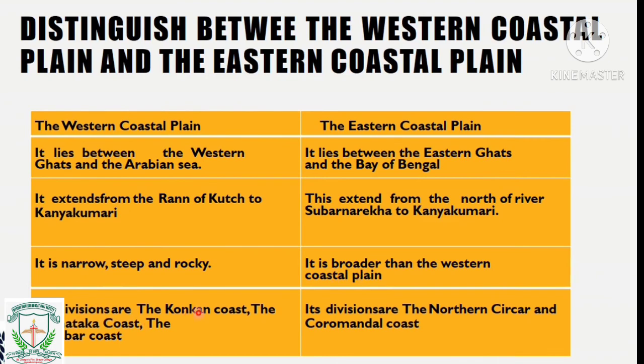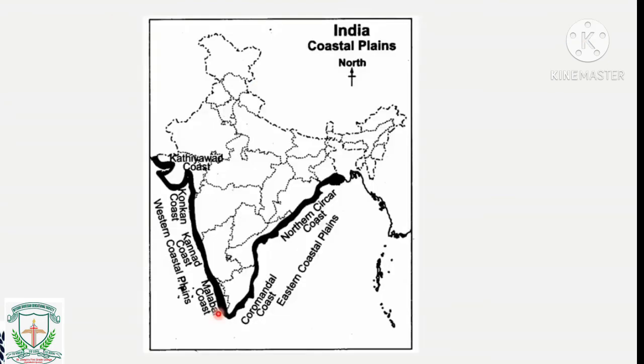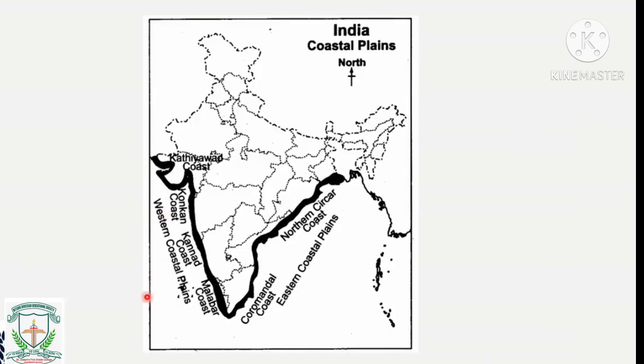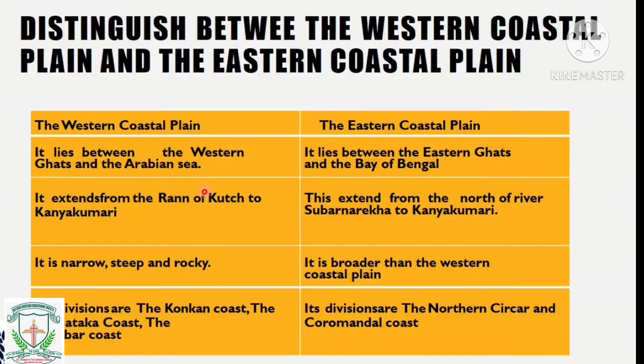The divisions of the western coastal plain are the Konkan coast, Karnataka coast, and Malabar coast. The Karnataka coast is nothing but the Kannada coast. So we are having three coasts in the western coastal plain.